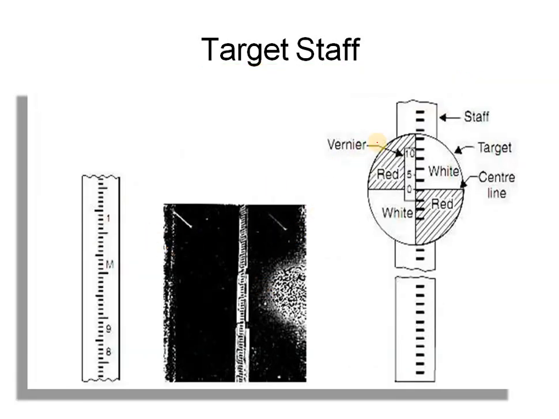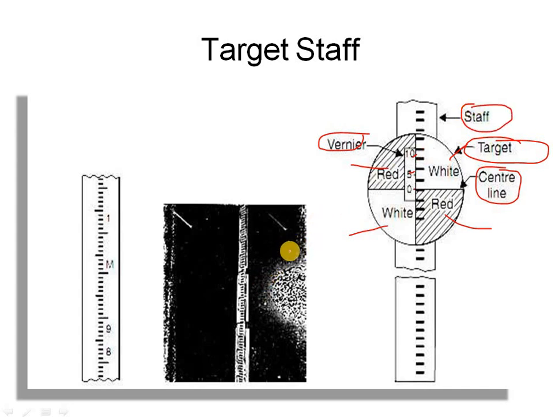So we can see here, so many are there. In this, the vernier, this is the vernier, that is nothing but 1050, okay, and this color is red and this color is white, and in this also white and this is red. So this is called the center line, okay, and this is our target and this is the staff. So we can see on a road they have kept an image. This is the target staff, how they will be measured.